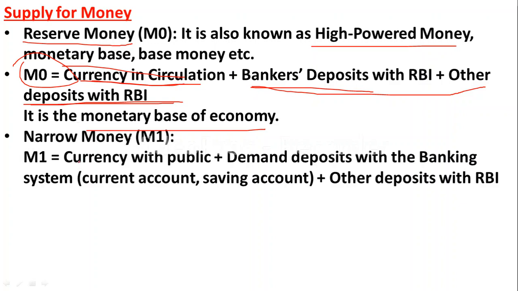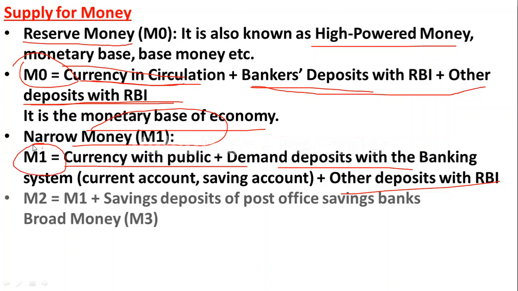Then M1 is known as narrow money. So M1 is equal to currency with the public plus demand deposits with the banking system plus other deposits with the RBI. So this is known as M1. Then M2 includes M1 plus savings deposits with post office savings banks. So this is about M2.